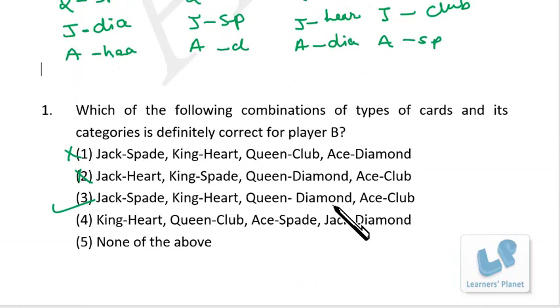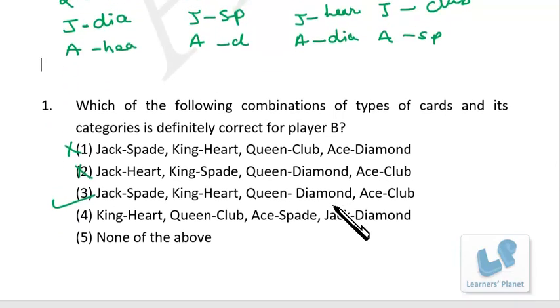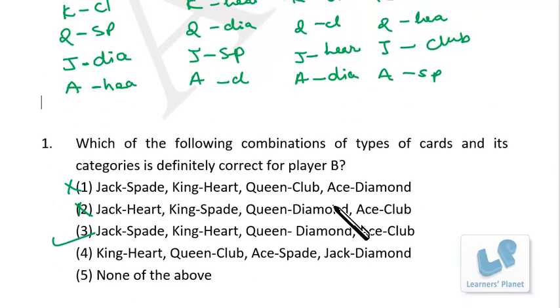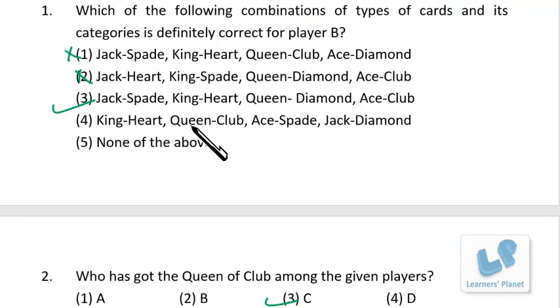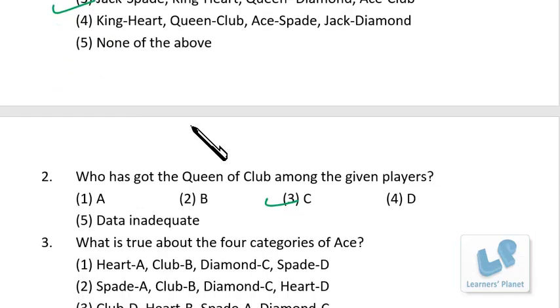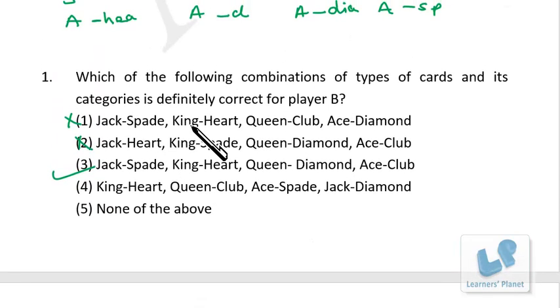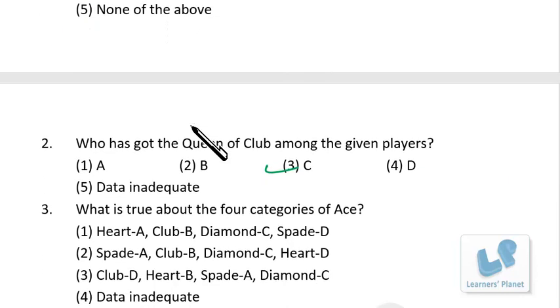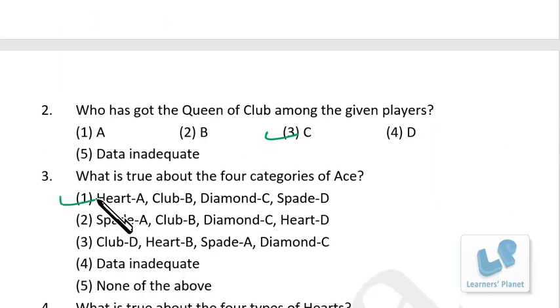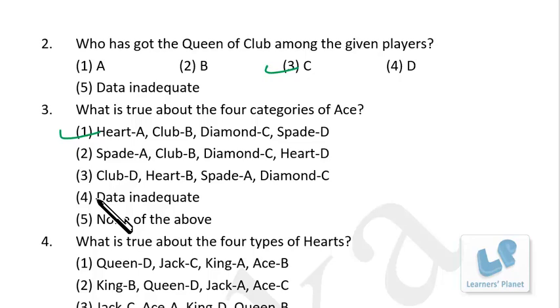So heart A, club B, diamond C and spade D. Heart A, club B, diamond C and spade D. What is true about the four types of hearts?